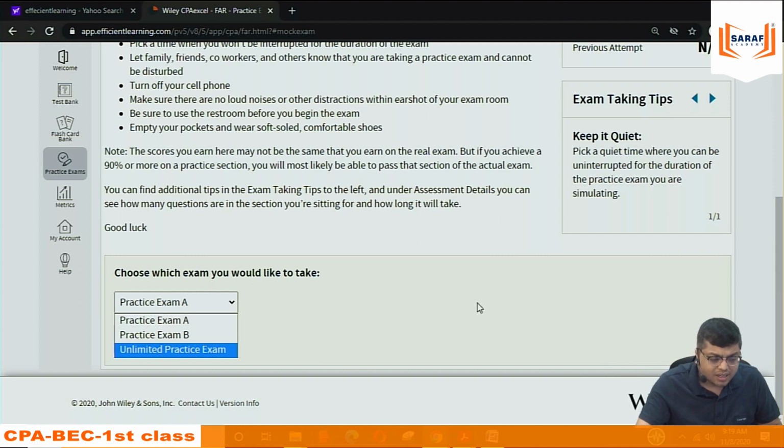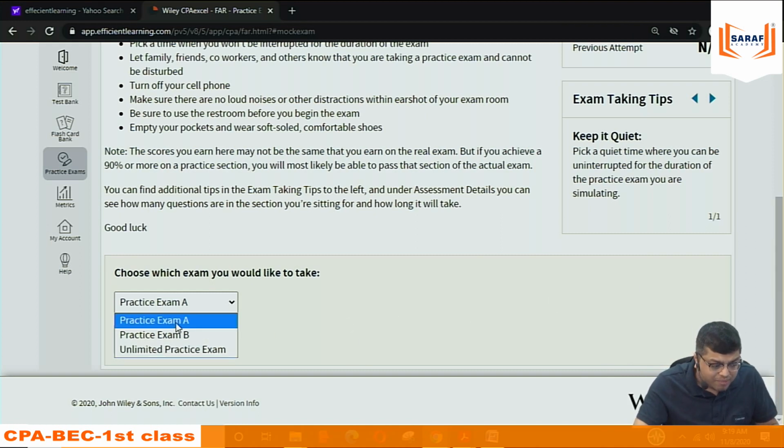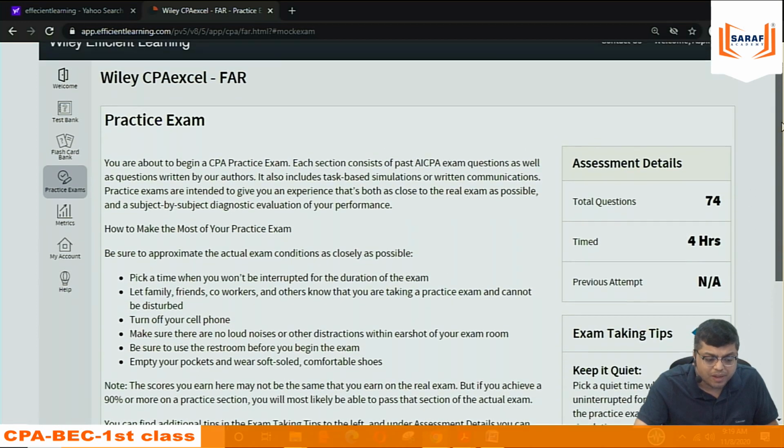I can say that the student can book the exam when they have given practice exam A and scored 80%. Now they find that they are ready. Book the exam. After 2-3 weeks, you can give the exam. So in 2-3 weeks, you can revise, you can give practice B exam and other exams. That is the process by which students should be preparing.